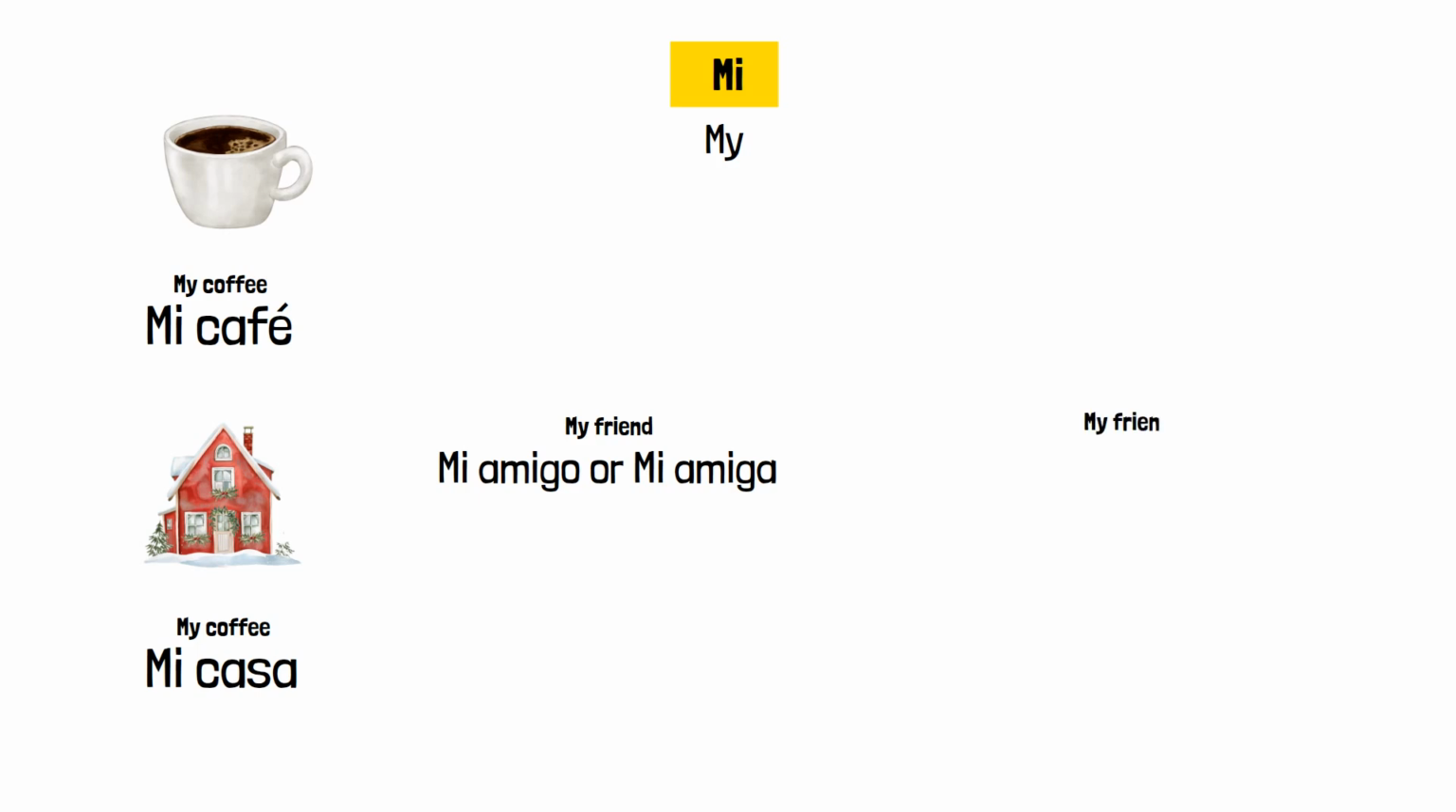My friends is mis amigos or mis amigas. The possessive adds an S to match the plural noun, not because of gender, but because of number. One thing, mi. Multiple things, mis. That's the pattern.